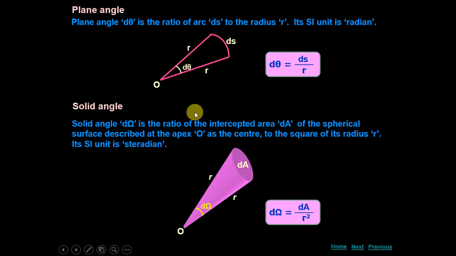Now what is the difference between the two? This is a plane angle, so this is a two-dimensional angle. You can draw it only on your notebook. But this is the solid angle. You need to make a cone of paper, so this is a three-dimensional case.